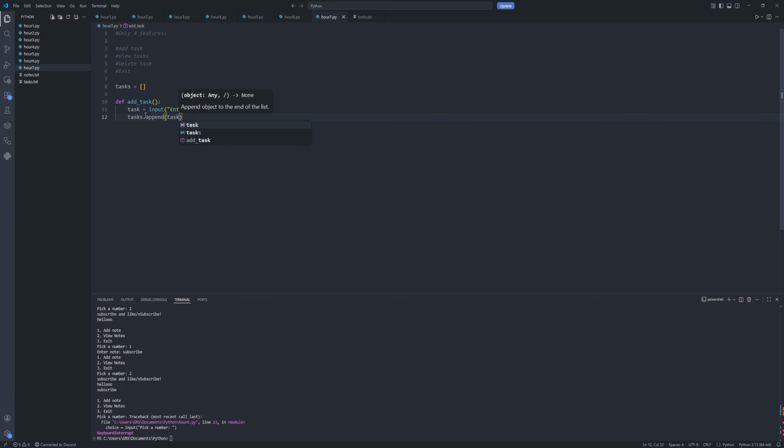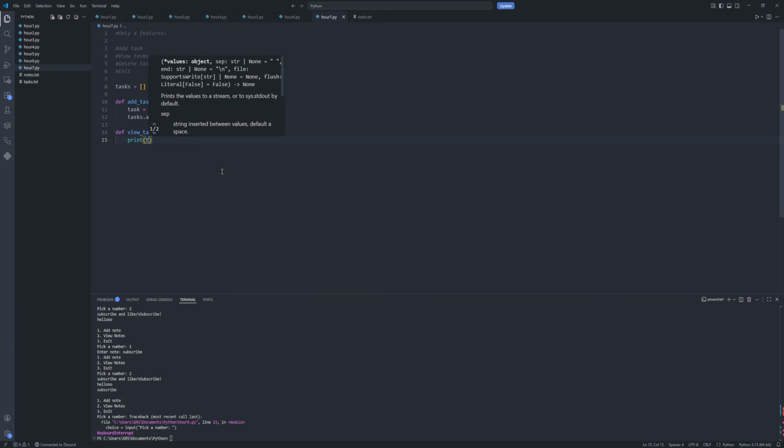I'm going to say task. So basically we're adding whatever the user is inputting into this dictionary. Then we're going to say add task. Then we're going to do view tasks. This one will be very straightforward. We're just going to say print tasks.